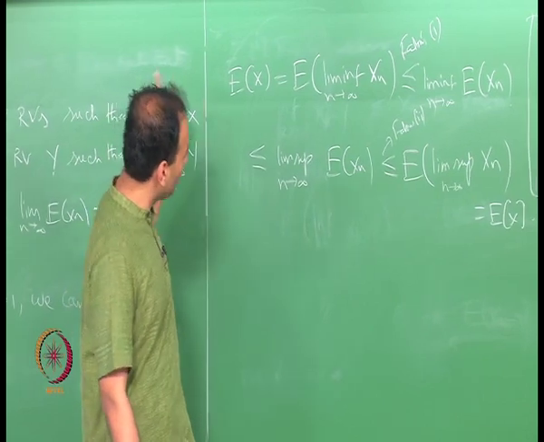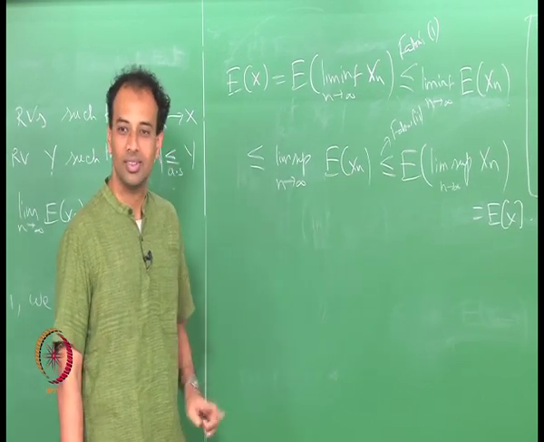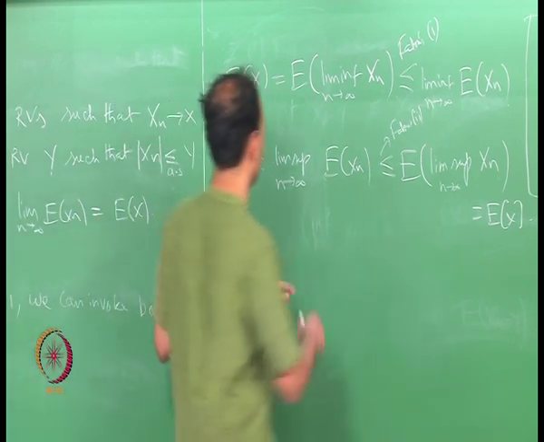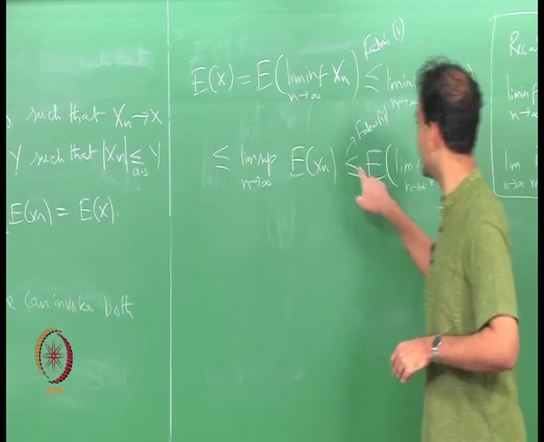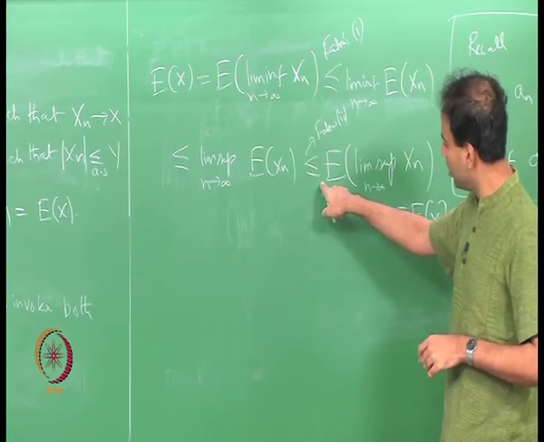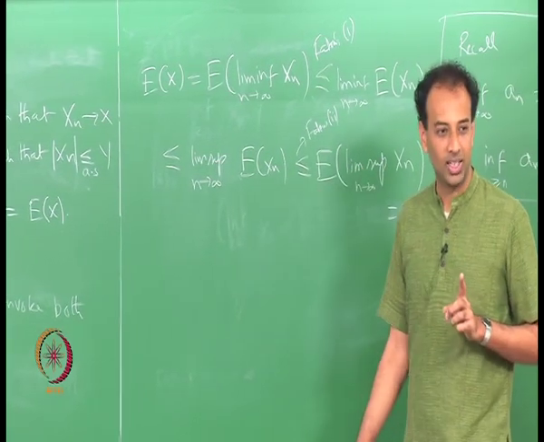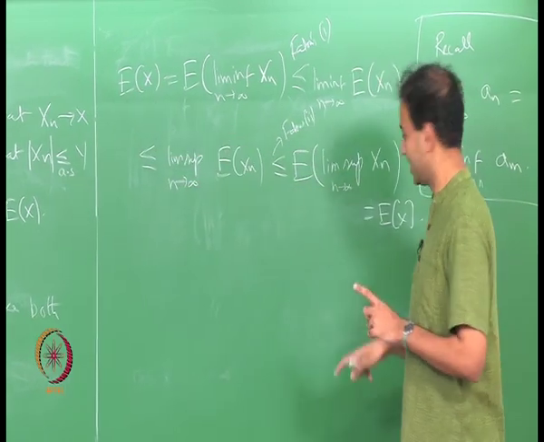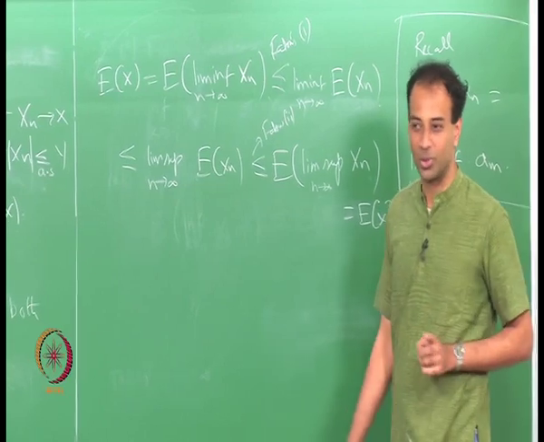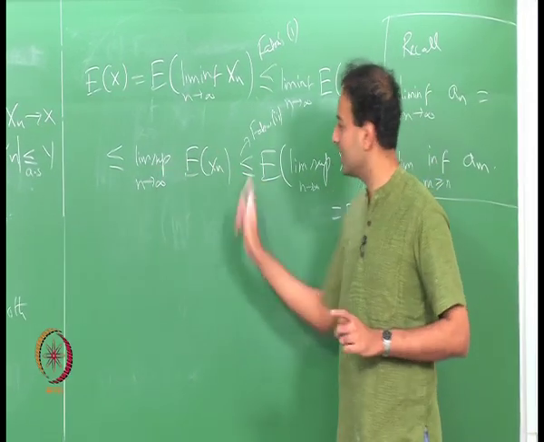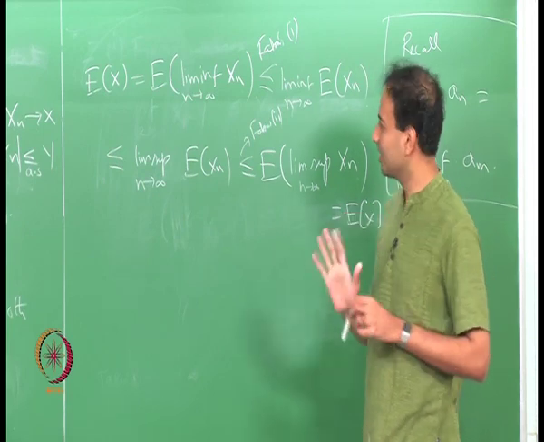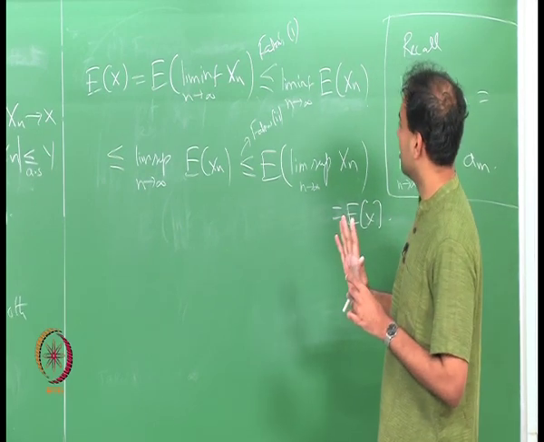I have proved that all these inequalities must be equalities, right. So, there are how many inequalities here, 1, 2, 3 inequalities, right. If any of these inequalities were a strict inequality, then I will get a contradiction saying expectation of x is strictly less than expectation of x, that is not true. So, all these inequalities must be equalities. So, in particular, what is the non trivial inequality here?